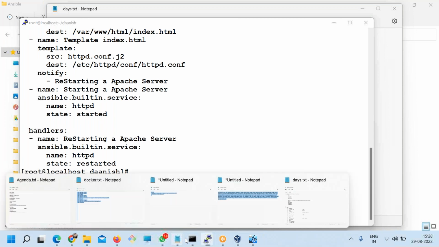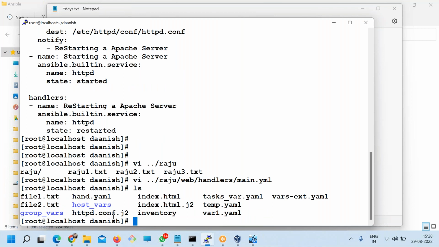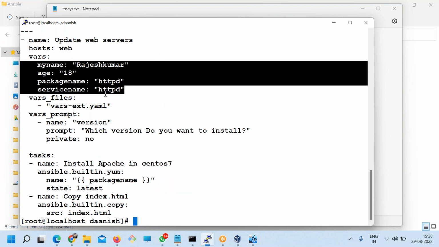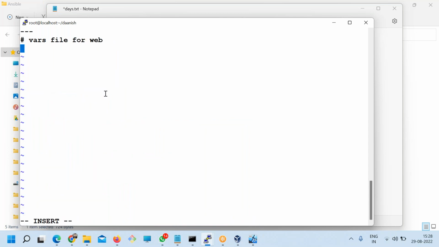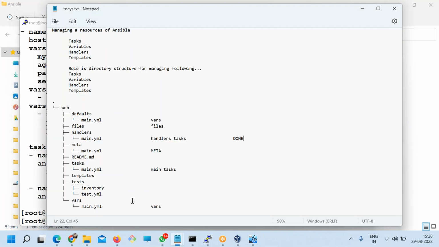So let me keep doing it. I'll just remember that. So handler is done. Now which am I targeting? I'm targeting variables. So which variables? I'm using only these variables, in the web vars main.yaml. Copy paste, done. So let me say variables done.